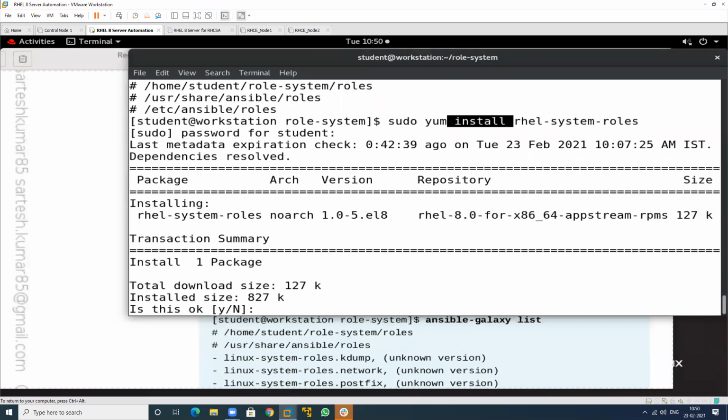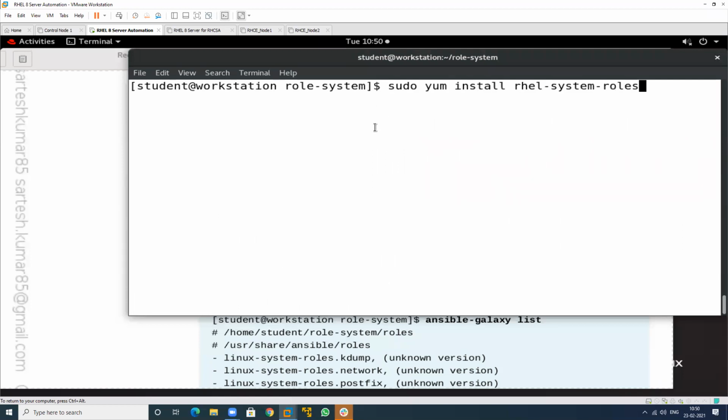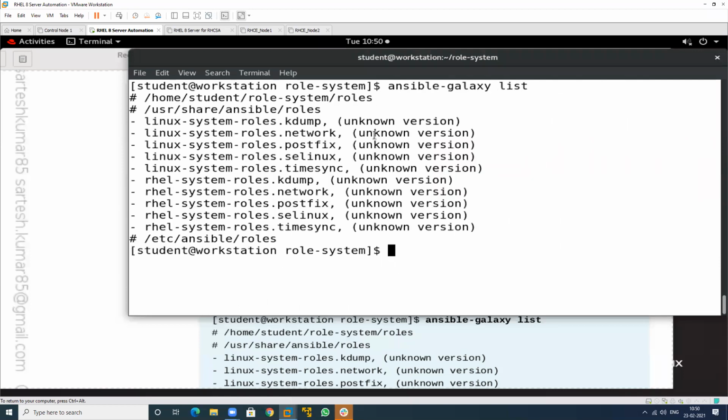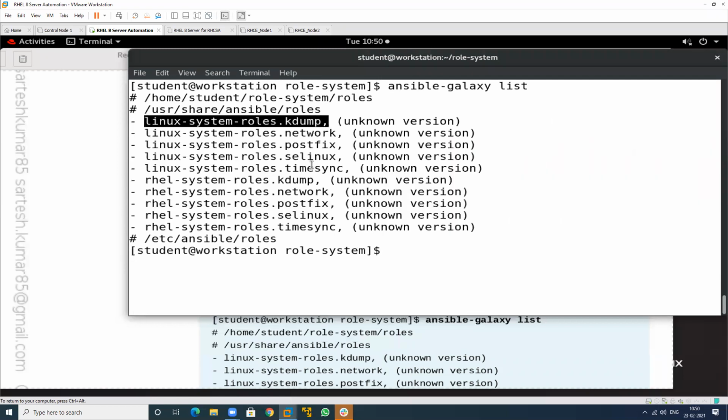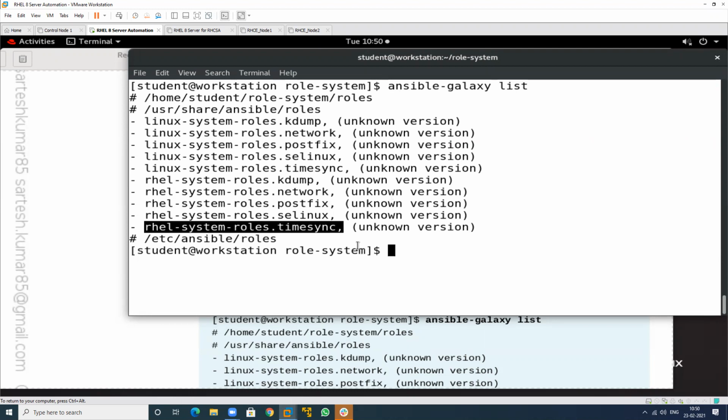Now check again. Now we have all of these. So I have installed the role structure. So this is kdump, this is network, this is postfix, this is selinux, this is timesync. These are all the same. See this one.